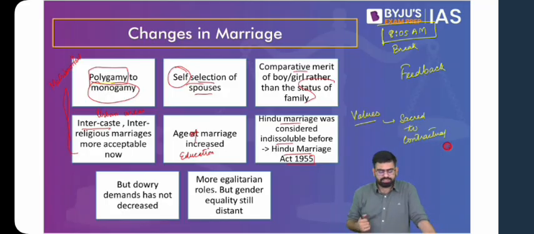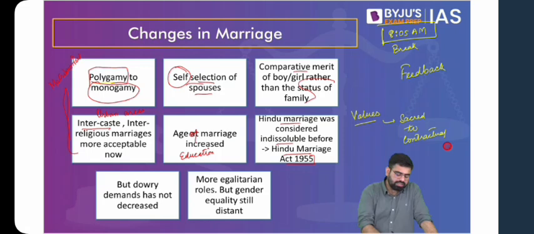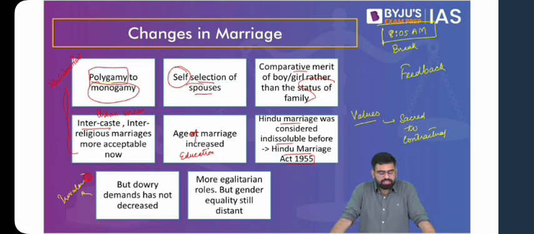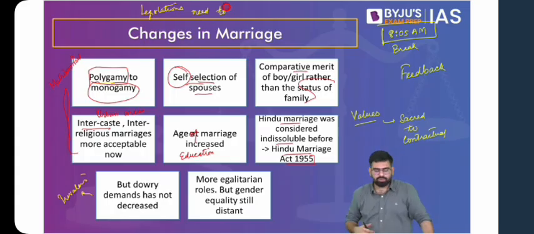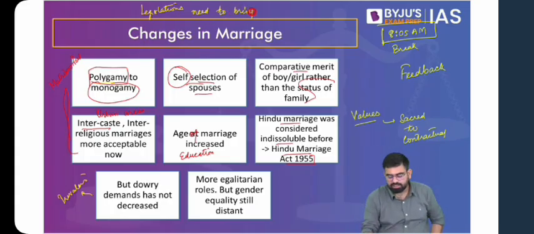So this is also a change which is happening. Also, if you see that with forces of modernization and with legislation, the practice of dowry has been stopped. But again, if you look in the society, it is still prevalent. There have been changes, but you still find it prevalent in society today. And also, this is another example when I say that legislations need not, or social changes do not follow legislation, or legislations need not necessarily bring social changes.